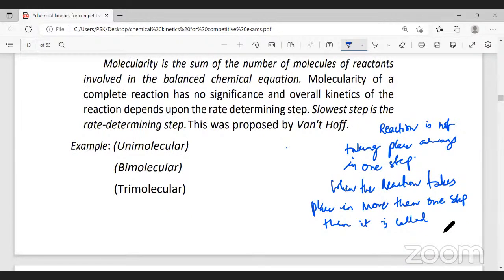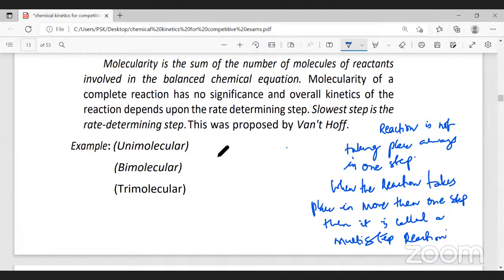In a multi-step reaction, all the steps of the reaction will not be of the same speed. Some of the reaction steps will be slower and some will be faster.